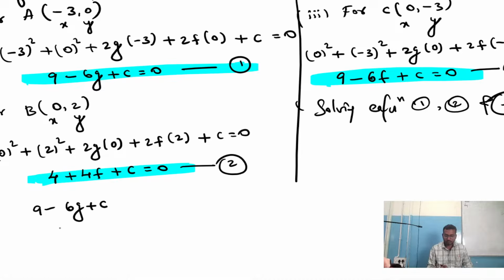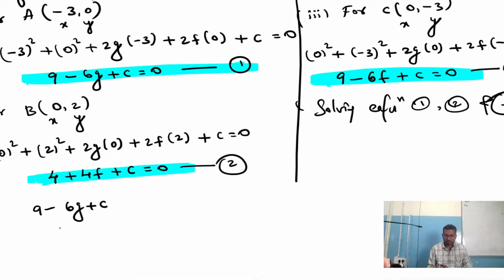Okay, let's check solving equations 2 and 3, only 2 and 3. What is 2? 4 plus 4f plus c equals 0. What is 3? 9 minus 6f plus c equals 0. Right? Now we need to cancel some terms.